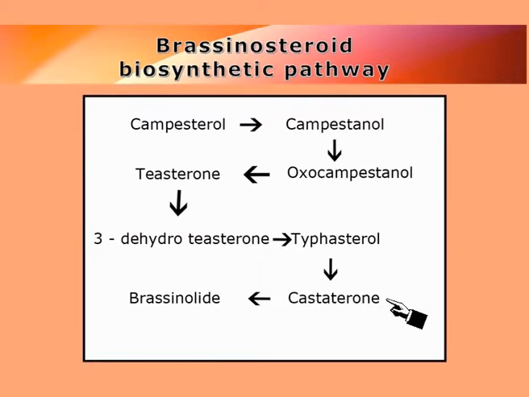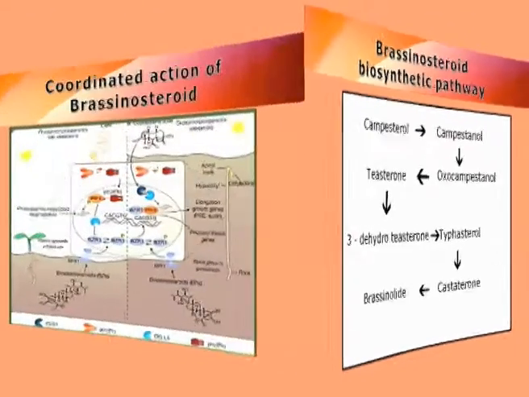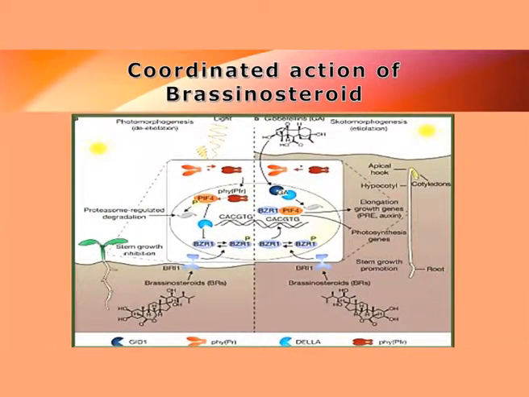And these steroid molecules have a unique function. Actually, they help in growth, they help in development. How? By collaborating with other growth hormones like the gibberellin. So gibberellin along with brassinosteroid will help in the growth and development both in higher plants as well as in algae, as seen in this particular figure.